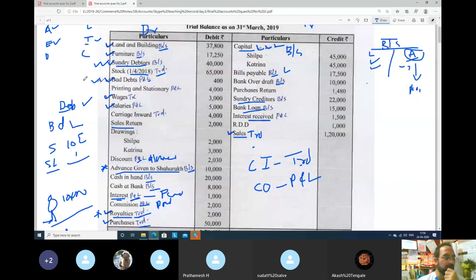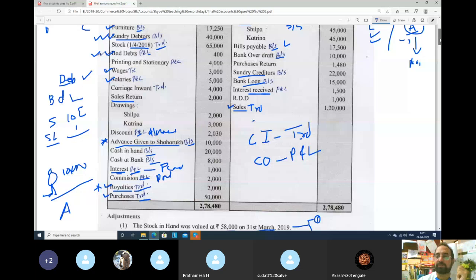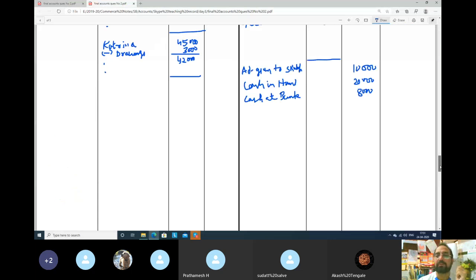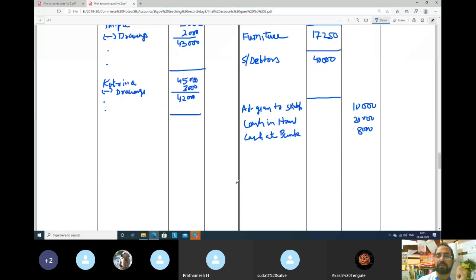Bills payable. See, you have to pay the bills. Bills payable 17,500. So it's a liability. Is there any tick? No. Here, liability, bills payable.